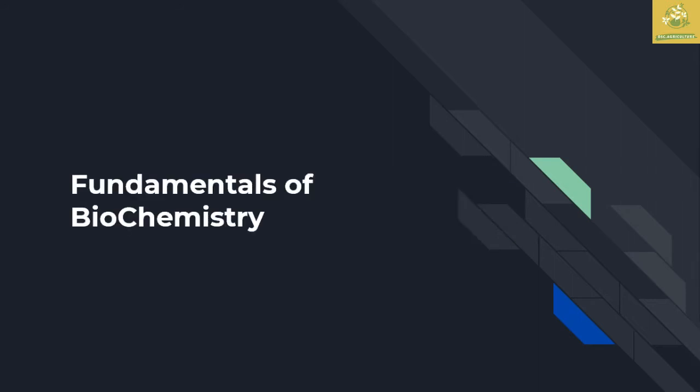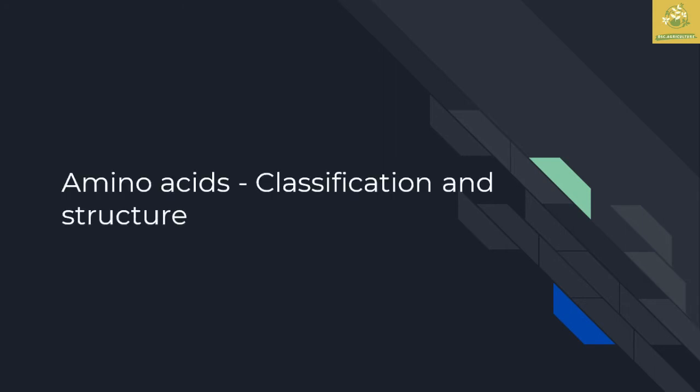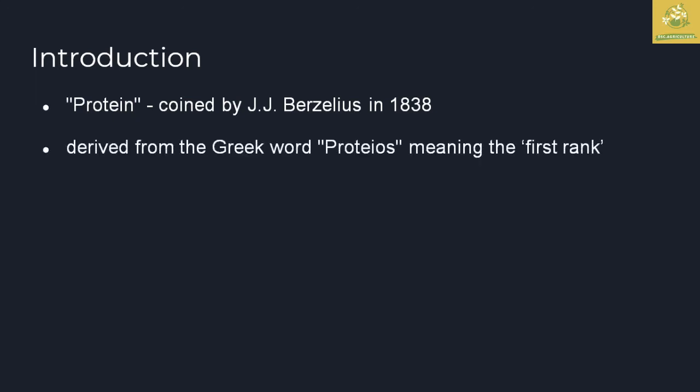In this video, we are going to see the fundamentals of biochemistry. I am going to cover Unit 3, and the lecture topic is amino acids, their classification and their different structures. While seeing a little introduction about amino acids, we first need to see the protein, which was coined by J.J. Berzelius in 1838. He derived the word protein from the Greek word proteus, which means the first rank.